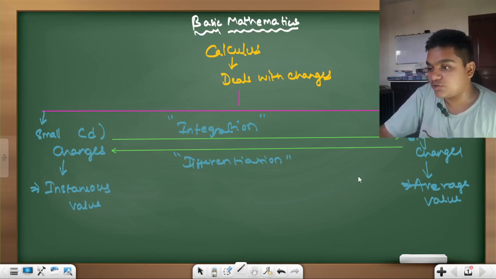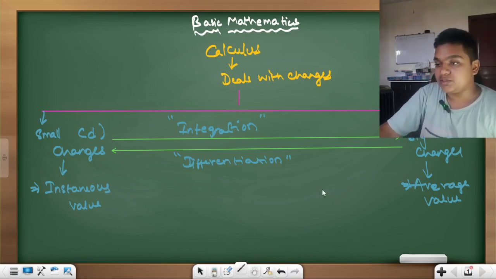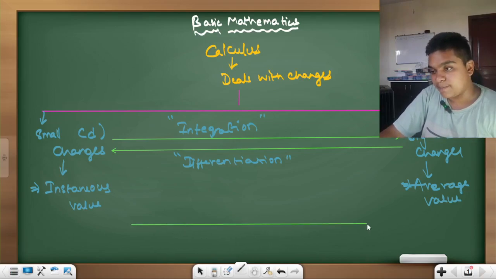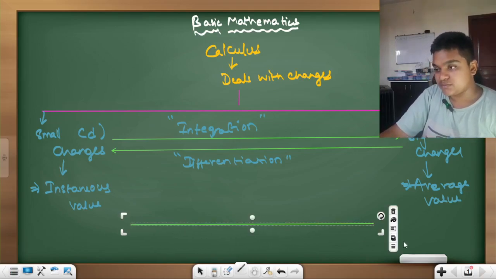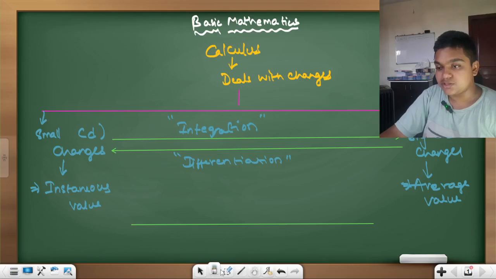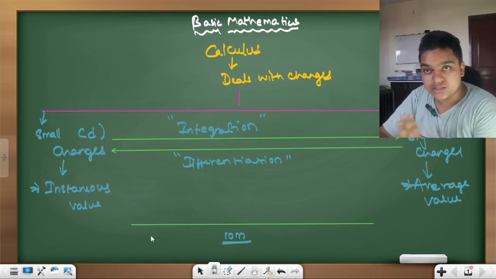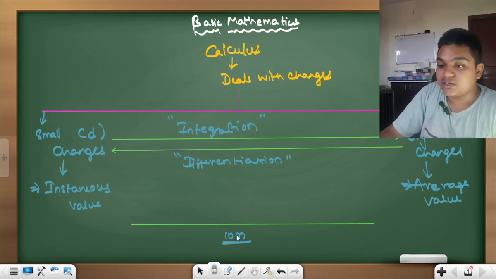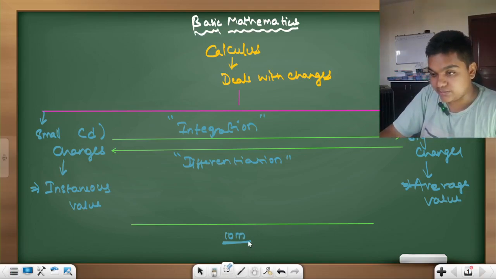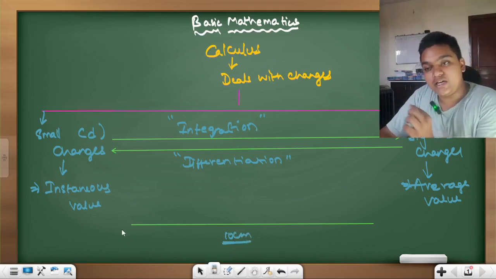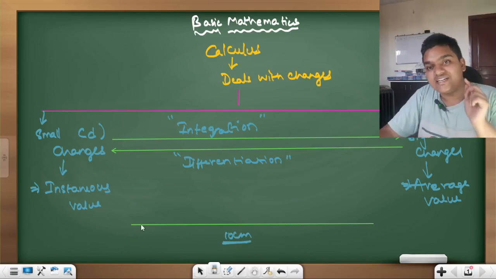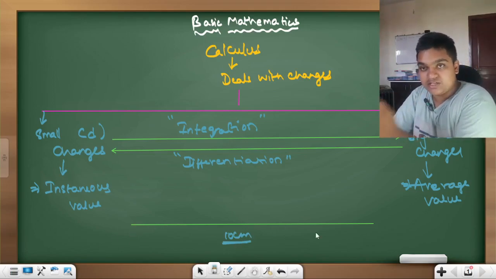Let me give you a bit more clarity on this. Suppose this is a line of 10 meters, sorry, say centimeters, and I want to mark readings of 1 centimeter each, with a 1 centimeter gap on this scale.